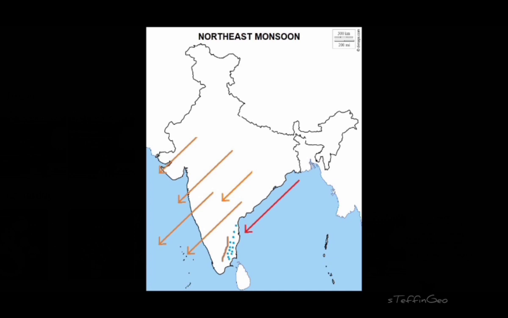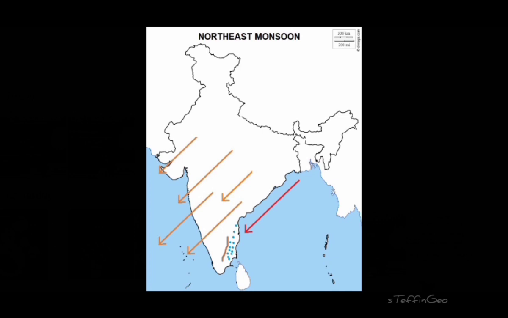It is originated from the land area which is dry, so it cannot carry moisture and it cannot give rainfall. But only in one area, you can see here it is given in red color. This one particular part, the wind is blowing over the Bay of Bengal. When it is blowing over the Bay of Bengal, it carries moisture, right? Unlike the other one, it is not blowing over the land, so it can carry moisture.